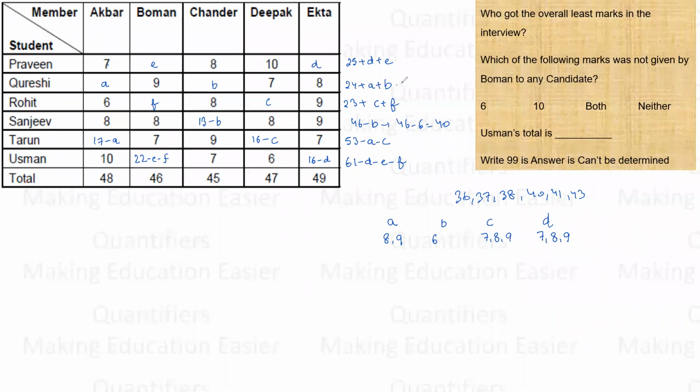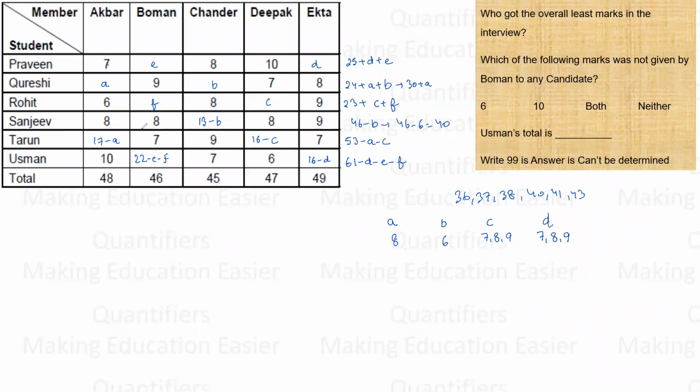So this would be then 24 plus 6, 30 plus A. A can be 8 comma 9. Can A be 8? Yes, A can be 8. It will be 38. Can A be 9? No, because if I keep A as 9, 30 plus 9 will result in 39, which is not again any score. So the only possible value for A is 8. So see, two data are sorted: A is 8 and B is 6.